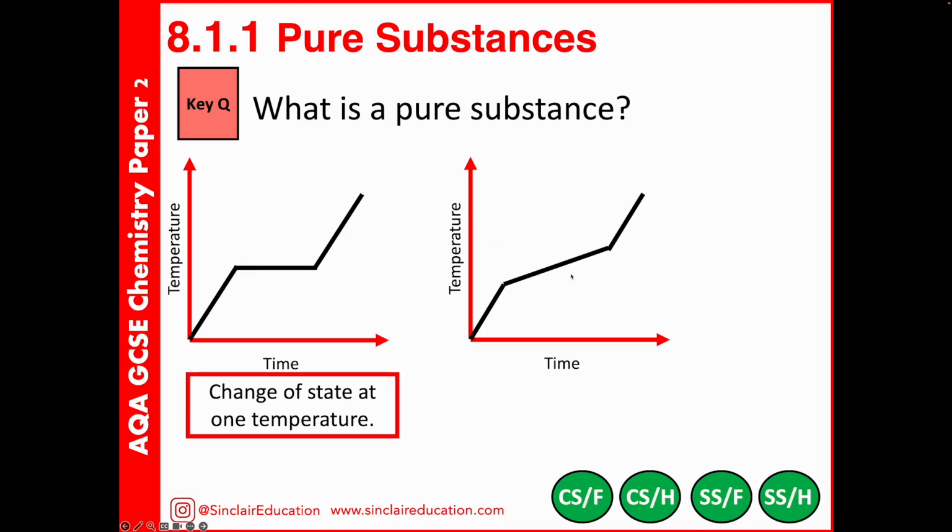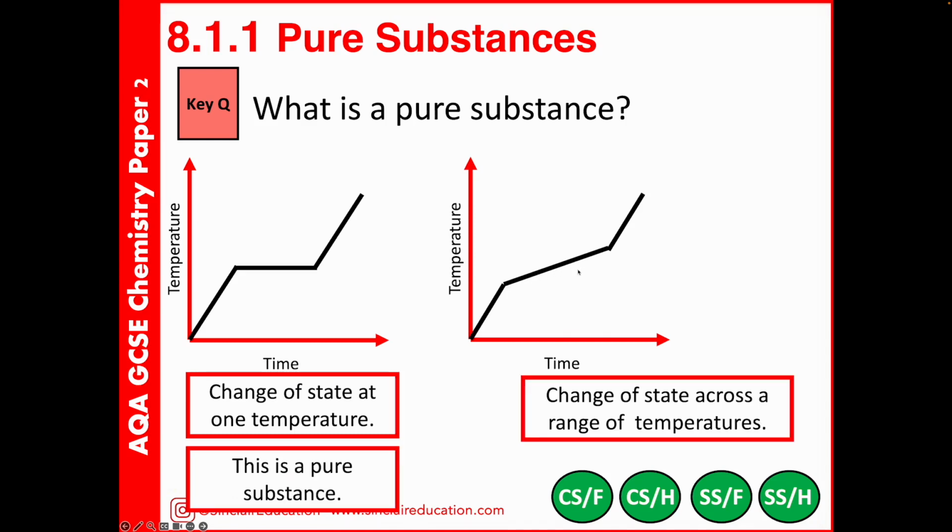However, over here, what we can see is that actually we've got this gradient that's not quite as steep as before. The state change here is happening over a range of temperatures. So this is indicating that this substance would be a mixture. A substance having a distinct melting or boiling point, so changing state all at one temperature, indicates a pure substance. If we see that melting or boiling point is happening over a range of temperatures, this is our indication that we'd have a mixture instead.